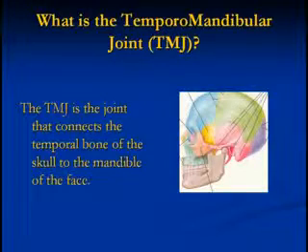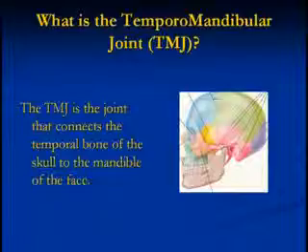I first want to talk about what the temporomandibular joint is, or TMJ. This is the joint that connects the temporal bone of the skull to the mandible of the face. So it's simply named after the 2 bones that it connects. And I wanted to mention the TMJ here because so many people who struggle with fibromyalgia or fatigue-related syndromes and chronic fatigue have issues with their jaw. And so I just want to give you a little bit of information about what might be going on there.